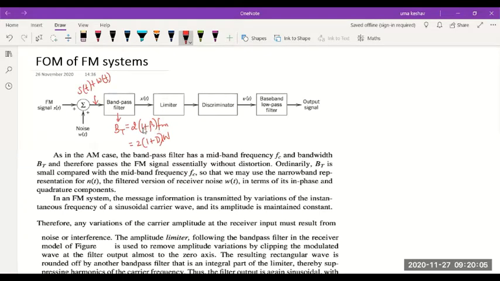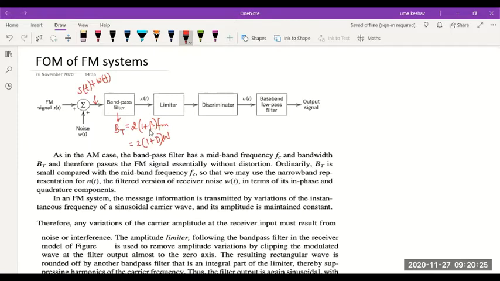You should be familiar with all this now. You're already studying this for the internals. The bandwidth of FM as specified by Carson's rule is given as 2 into 1 plus beta times the message bandwidth FM, where beta is the modulation index.